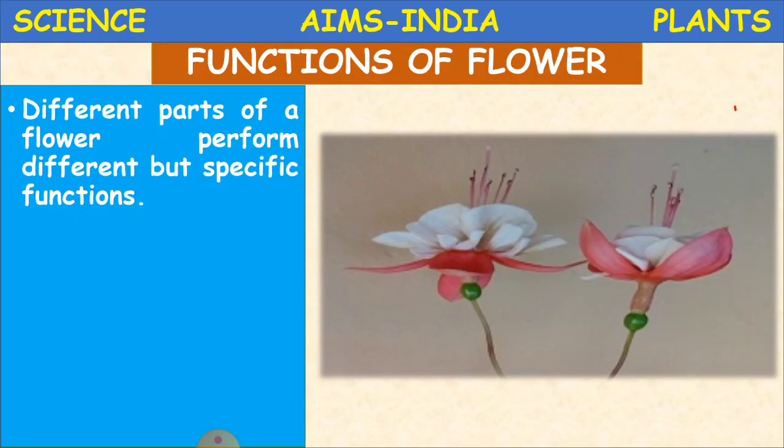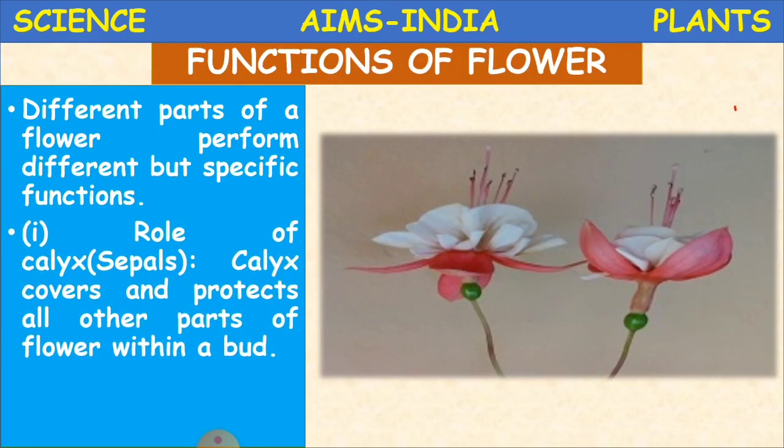As the parts of the plant have got different works, even the parts of flowers have got different functions, okay children. We'll learn how they work. Now here, the role of calyx. What does it do?